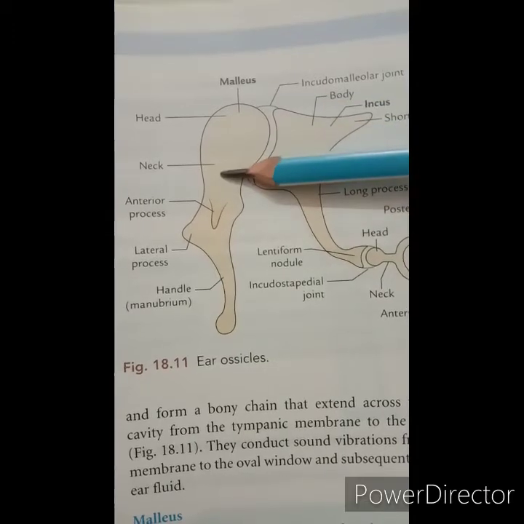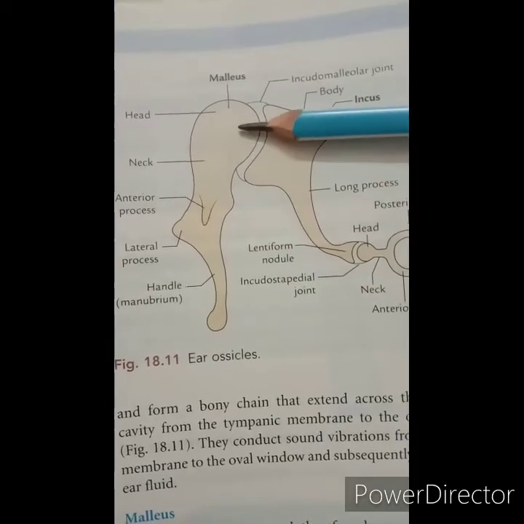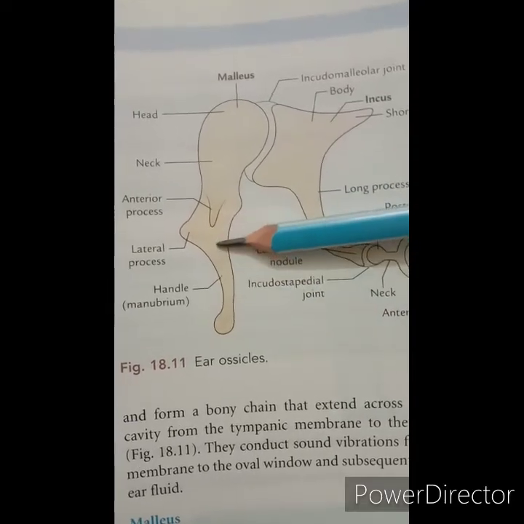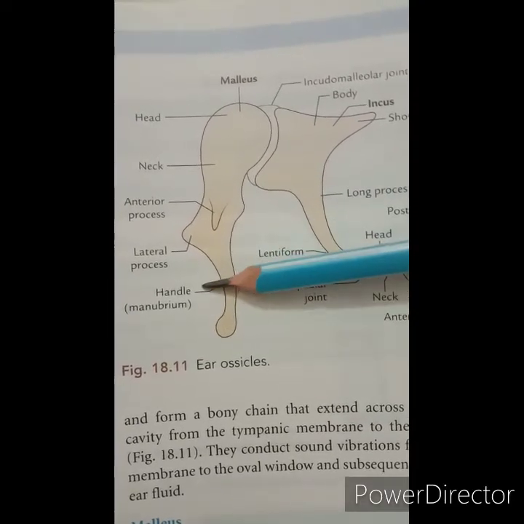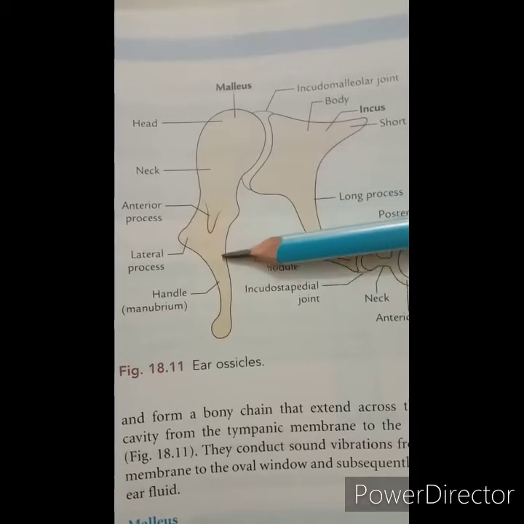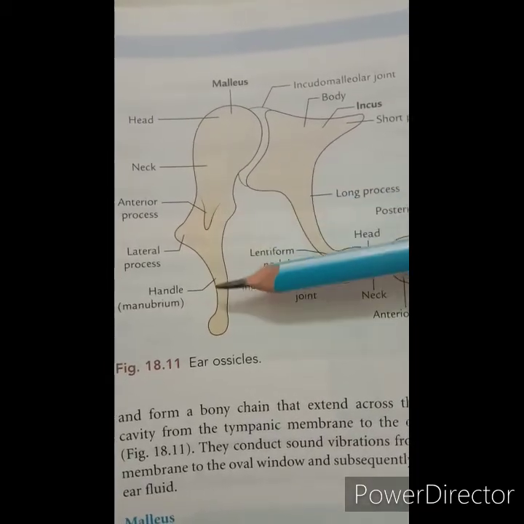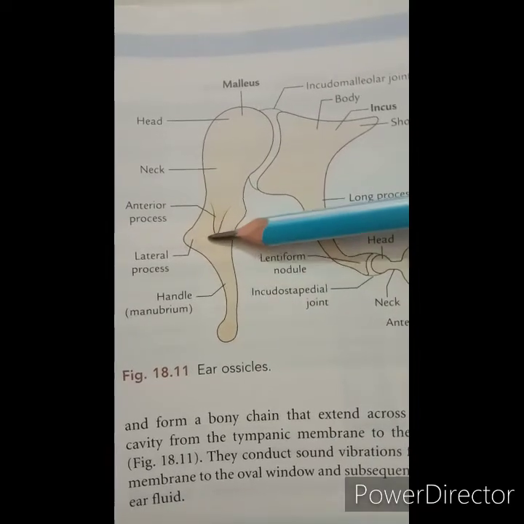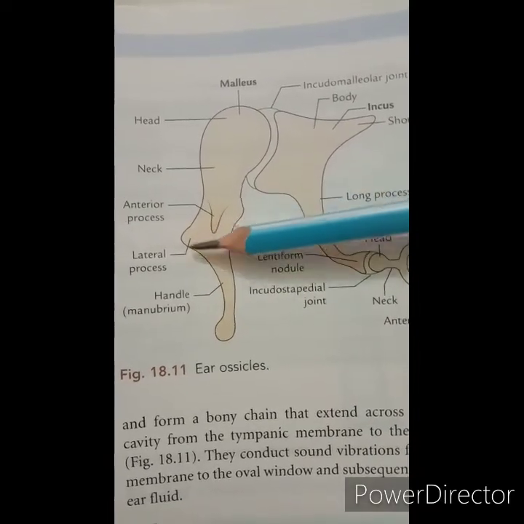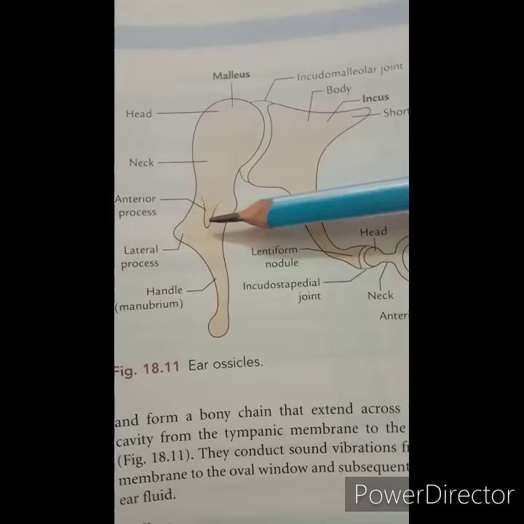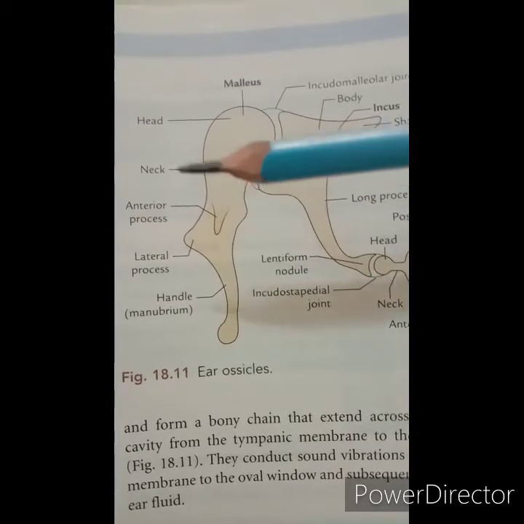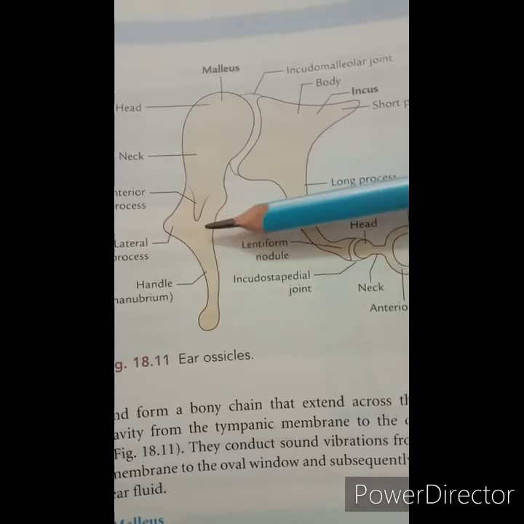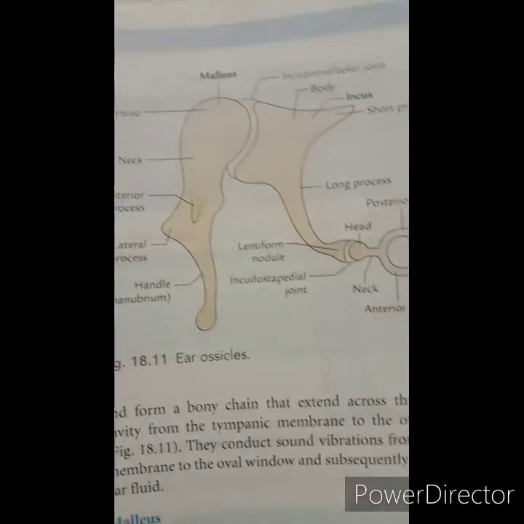So this is the head and the neck of the malleus, which lie in the attic. The manubrium, it is embedded. So this is called the manubrium or the handle. So it is embedded in the fibrous layer of the tympanic membrane. Then the lateral process forms the knob-like structure on the outer surface of the tympanic membrane, and it gives attachment to the anterior and the posterior malleolar fold.